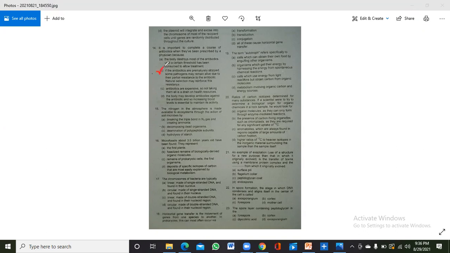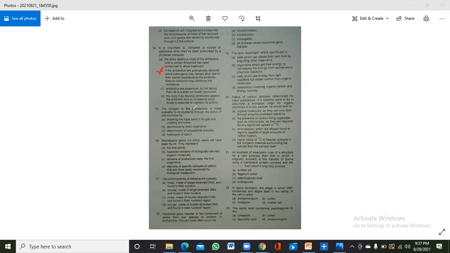So the correct answer is B, because if a physician prescribes you an antibiotic for a certain period of time, he knows that if someone stops the antibiotic in between, the bacteria can become resistant. So if you stop it in the middle of the course, they can become resistant. The other three options are not accurate. Antibiotics being expensive is not a conceptual reason. These are the MCQs and answers about it.